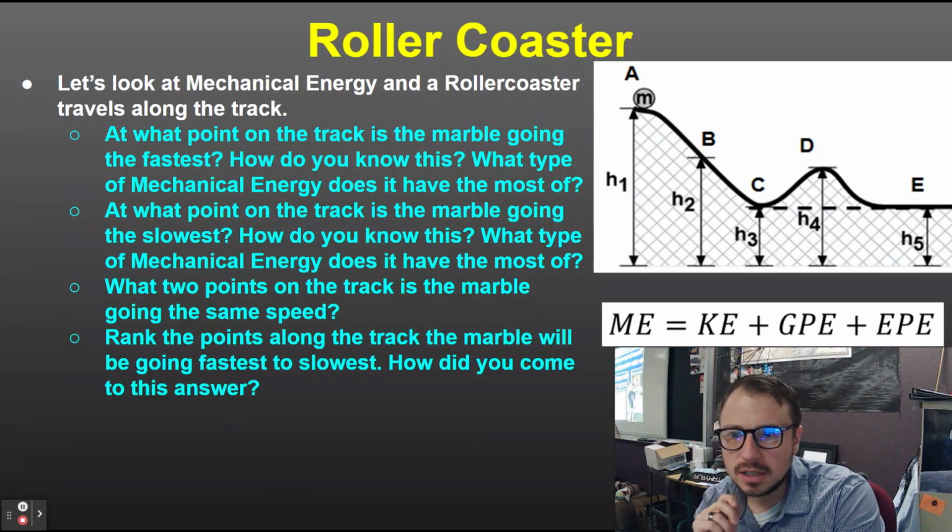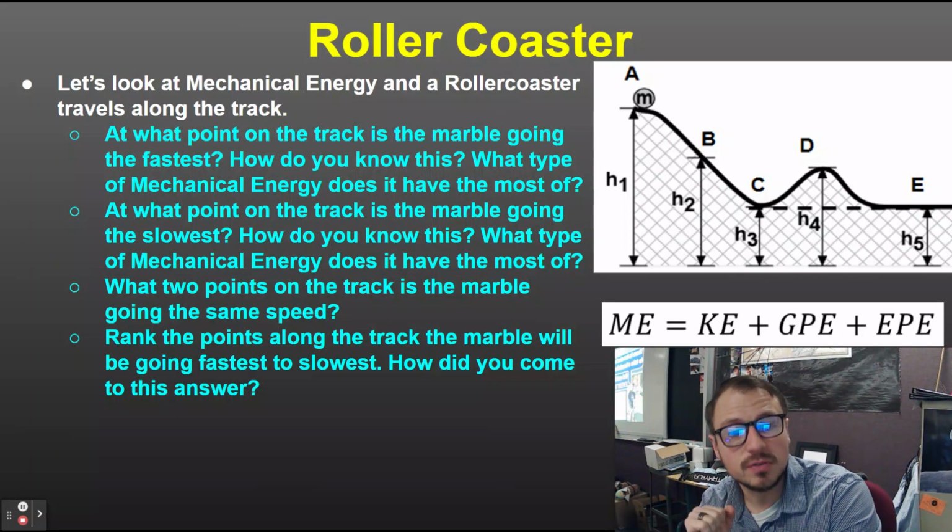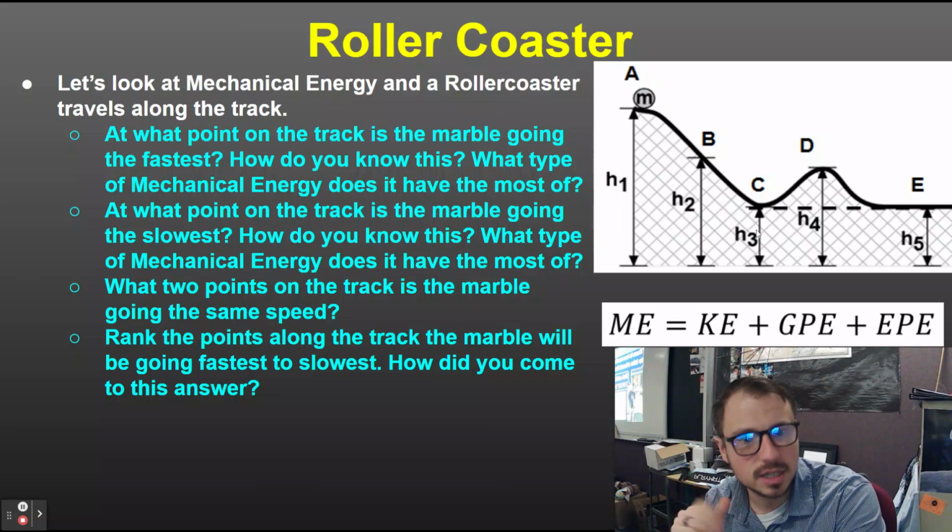Rank the points along the track from fastest to slowest. How did you come to this answer? Real easy. If I'm asking you fastest to slowest, you just start from the bottom and work your way up. So go C, E, they're the same, D, B, A. If I ask slowest to fastest, you just go from the top down: A, B, D, C and E are the same.